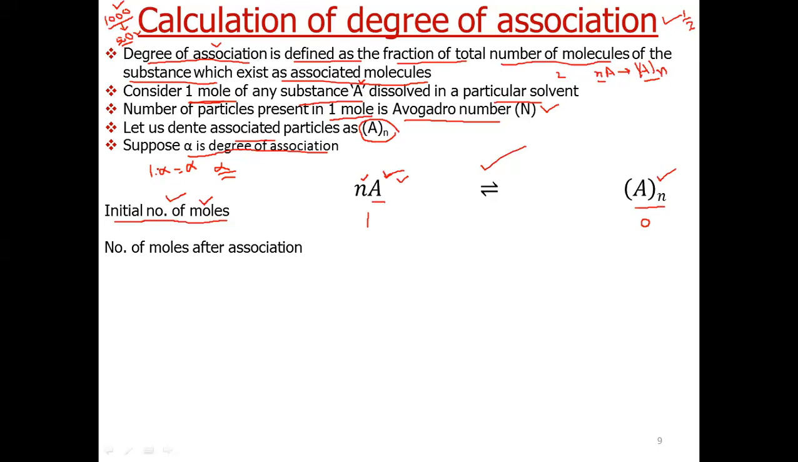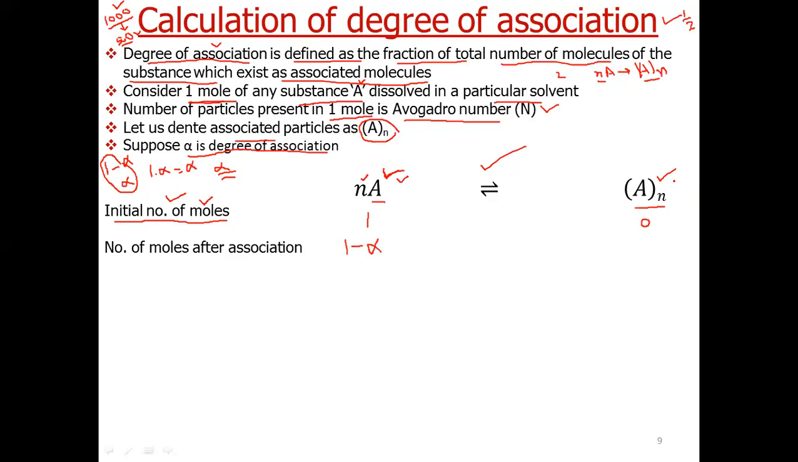Now again revise. We have started from 1 mole of solute. Out of these, alpha have associated. So, what are the remaining number of particles? It is equal to 1 minus alpha, which are not associated. So, number of moles of unassociated particles is 1 minus alpha.